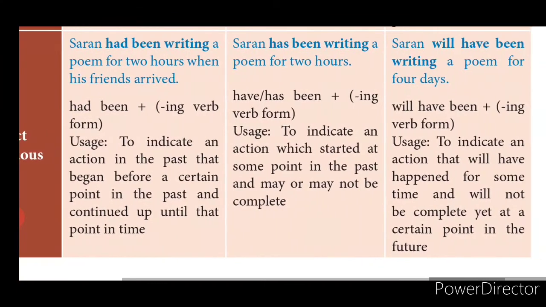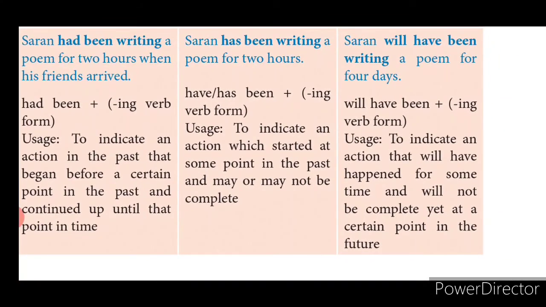Understood? And we will go with the future perfect continuous tense. Sharan will have been writing a poem for 4 days. Okay, so will have been plus verb plus ing will be there. Usage: to indicate an action that will have happened for some time and will not be complete yet at a certain point in the future.